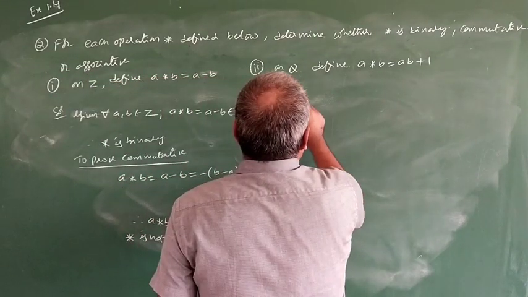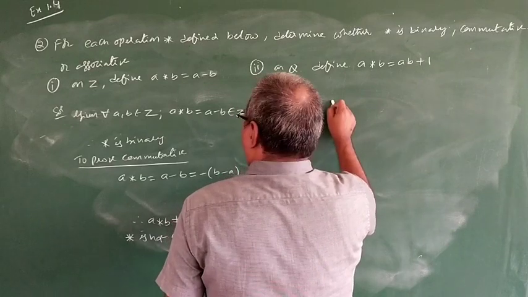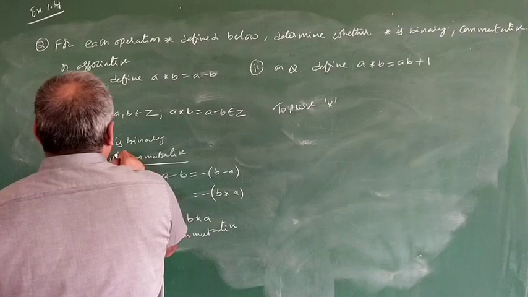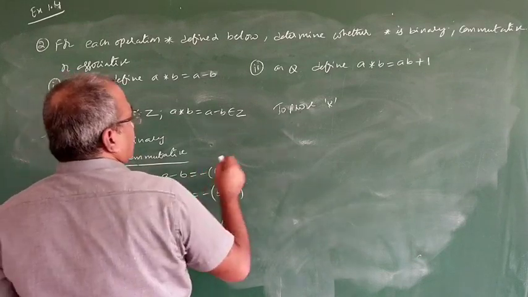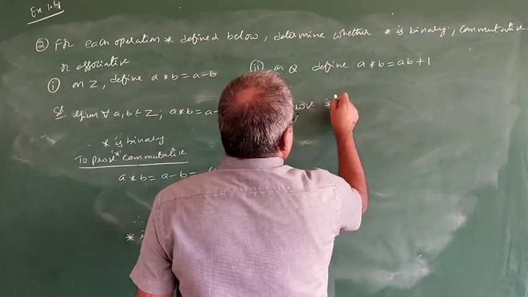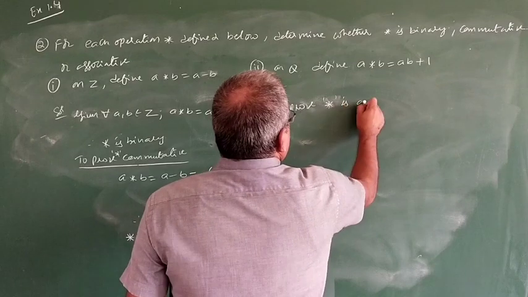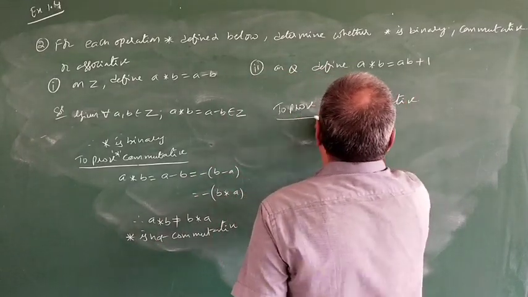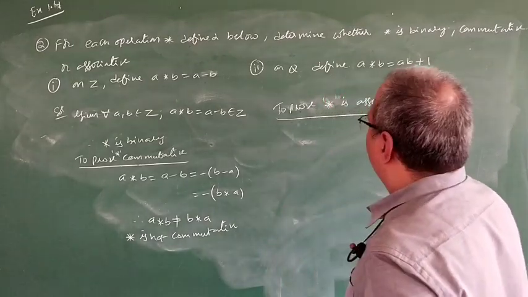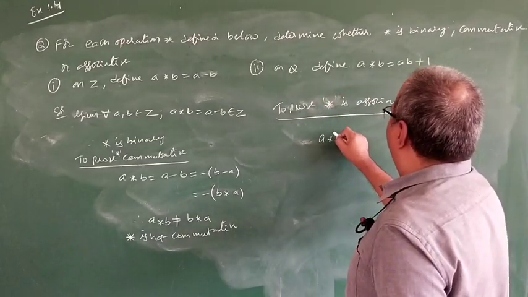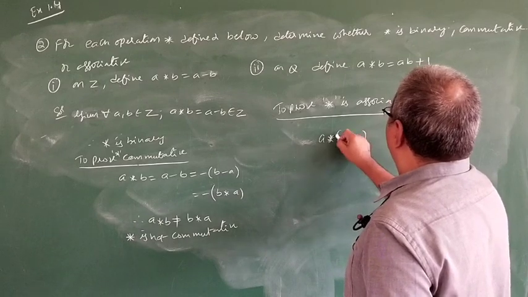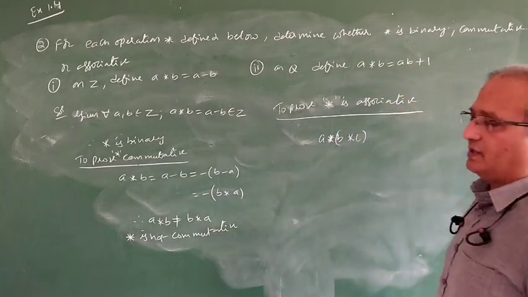Next, to prove star is associative. Now a star b star c, this one. First I am taking this one.